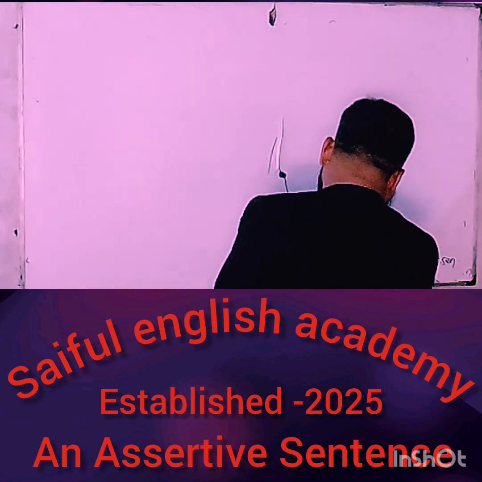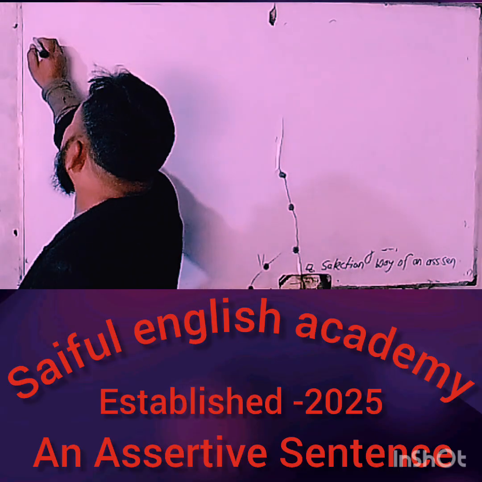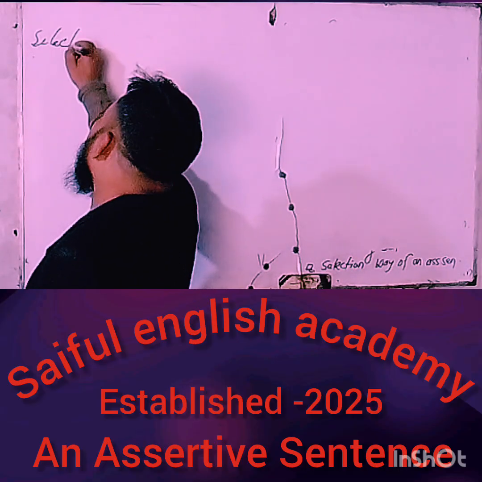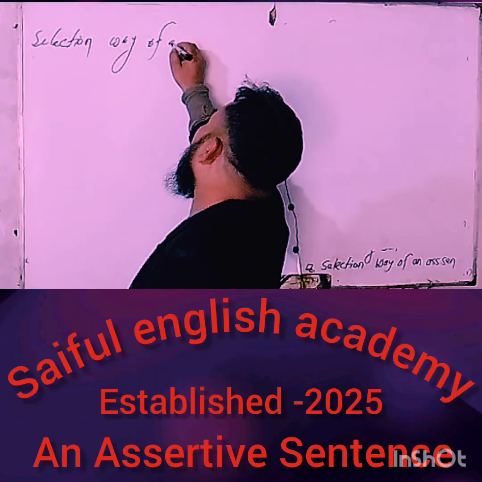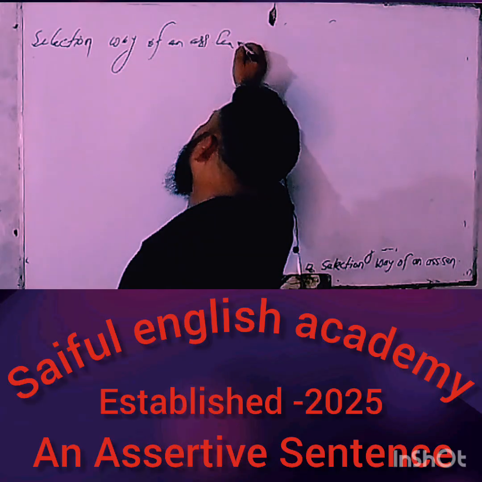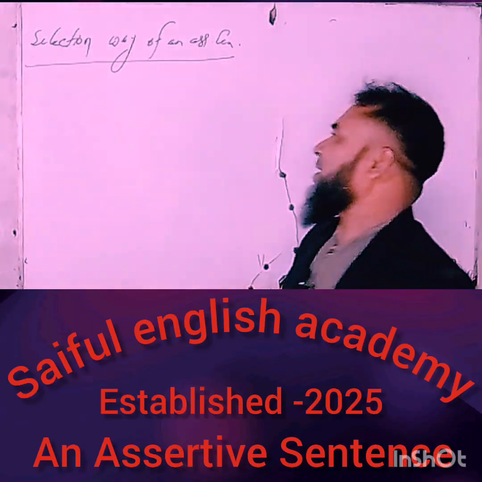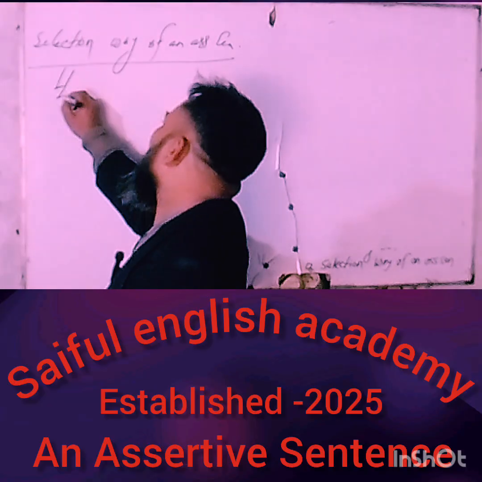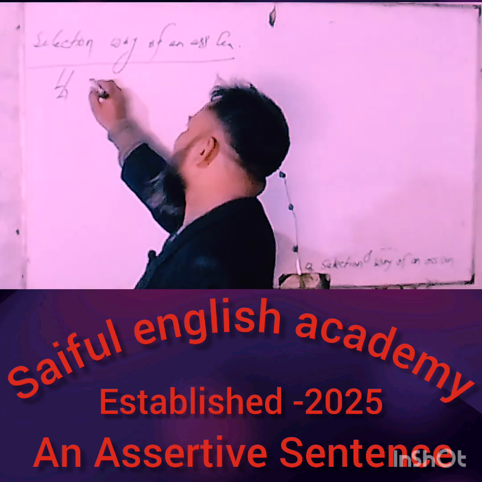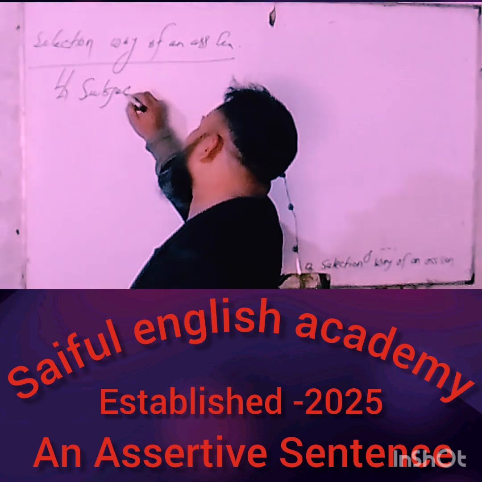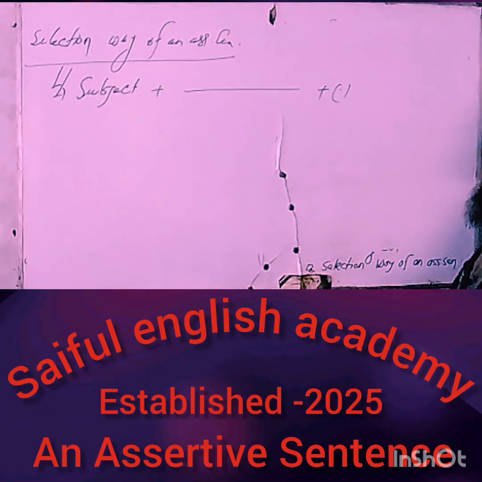My dear learners, finally, I'm trying to show you the selection of an assertive sentence. Let's keep in mind that there is only one way of selection of an assertive sentence: starting word, subject, and finally ending with the note of full stop.